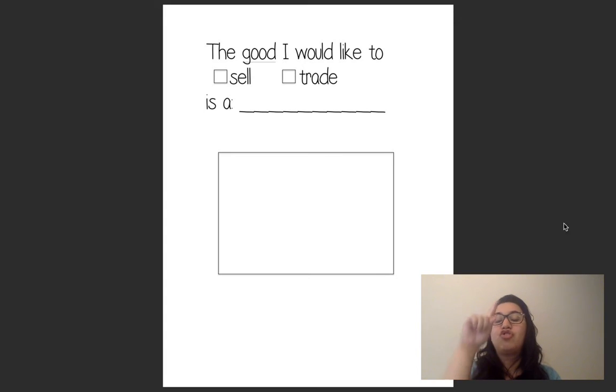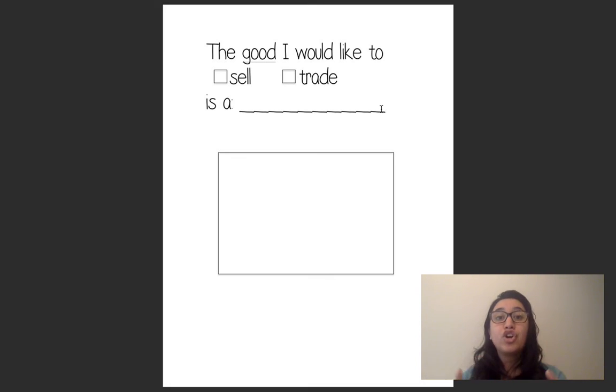So what you're going to do is check either sell or trade. If you're going to sell, you check sell. So the good I would like to sell is, and right here on the line, you're going to write the good that you would like to sell. If you would like to sell flowers one day, then write that. If you would like to sell milk one day, like the dairy farmers, write that. If you'd like to sell Beanie Babies or Barbie dolls or something cool, like if you want to sell houses one day, that's a good too. A house is a good.